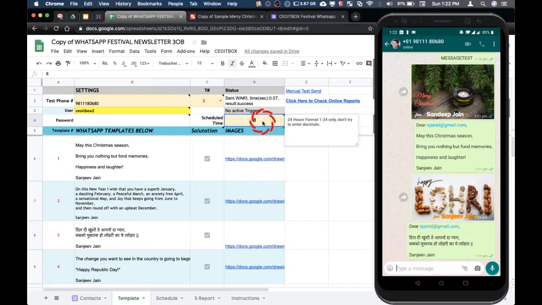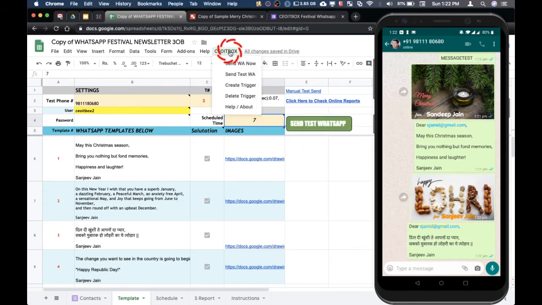And now you need to select at what time you want to send these WhatsApp messages. So for example, if you want to send them at 8 in the morning, or say 7 in the morning, you want to be the first one to wish them, then select 7, click on the checkbox and click on create trigger.